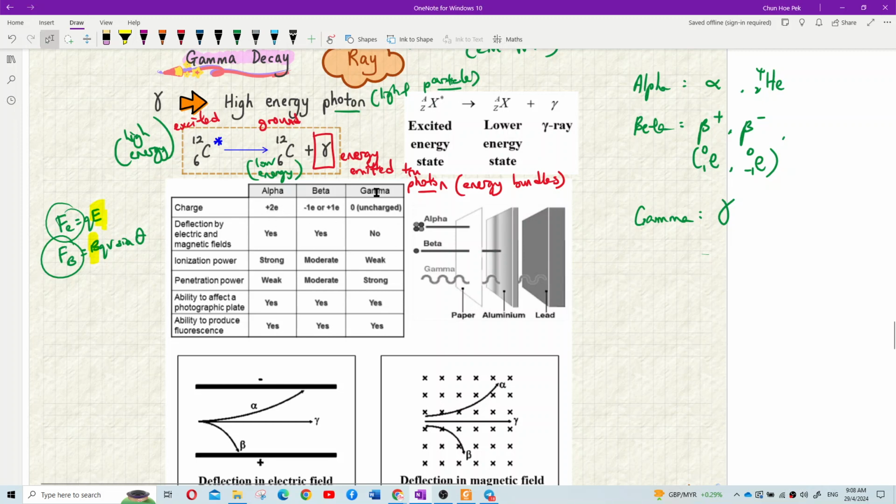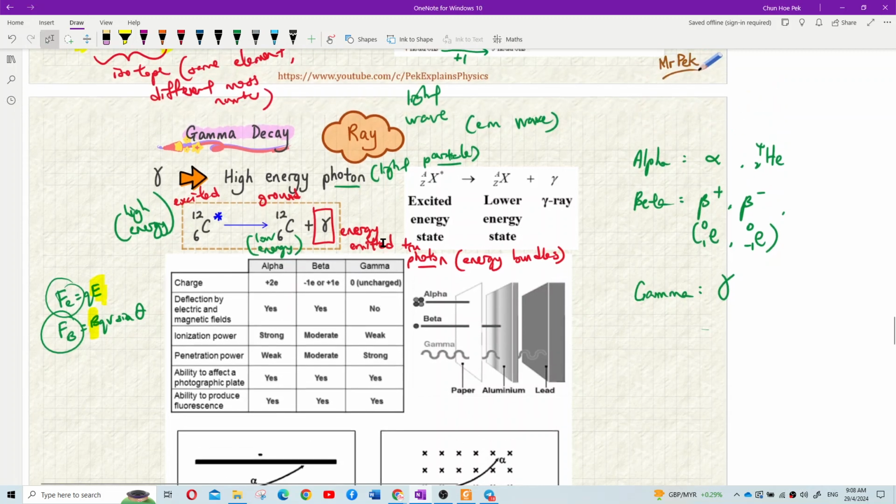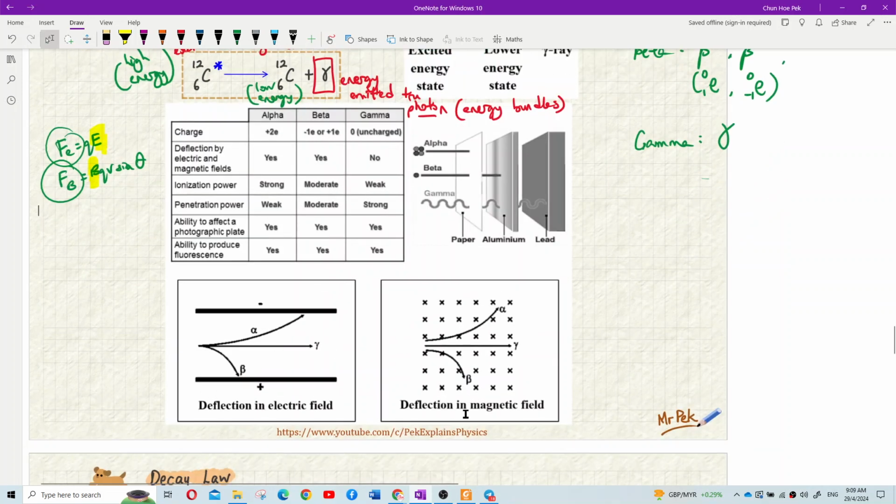Alpha and beta. Gamma no, because gamma is uncharged. Gamma no charge. It's just a ray. It's just an electromagnetic wave. This gamma is uncharged. So dia macam ini lah. Dan tengok ini. Deflection in electric field. So dia ada apa? Ada magnetic, ada electric force. Kalau gamma straight saja. Ya?